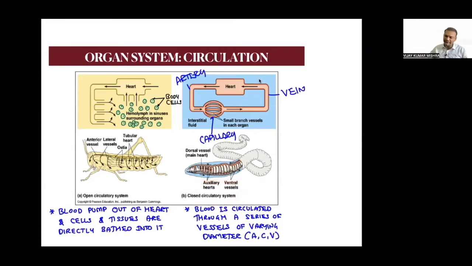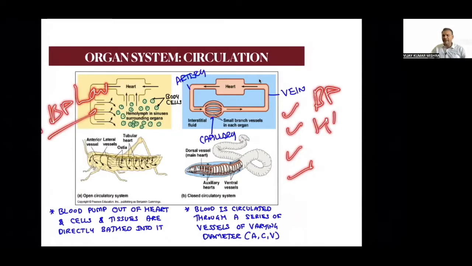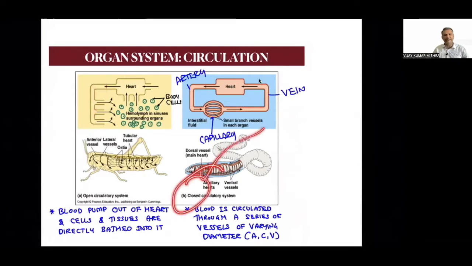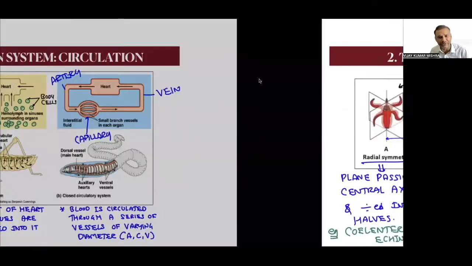So obviously here the blood pressure will be more. In the open system the blood pressure will be low, but in the closed system the blood pressure is going to be always high. The reason is very simple, because this is a closed circulatory system and this is an open circulatory system. Done? Very nice. I hope this slide is also clear.